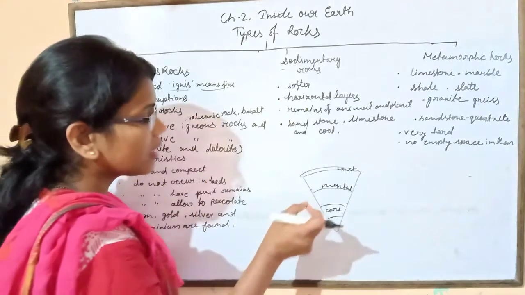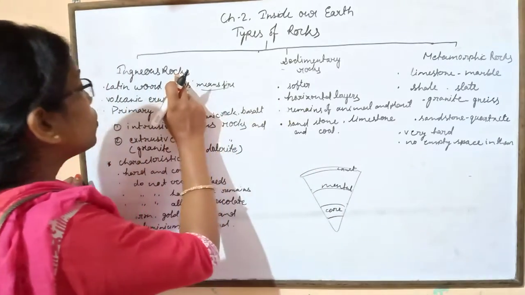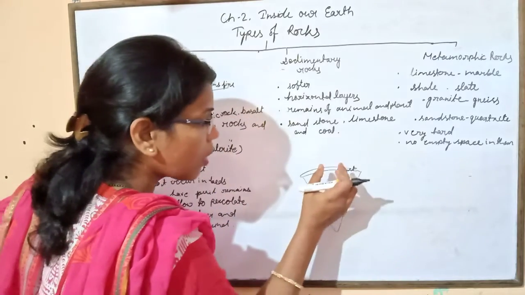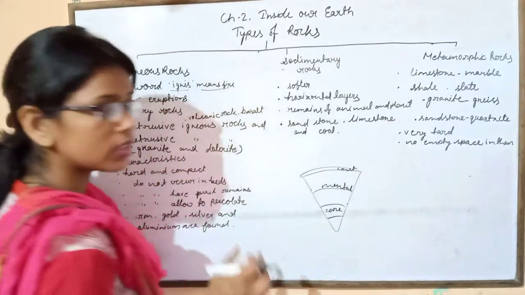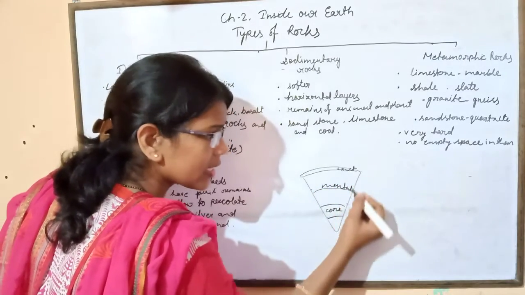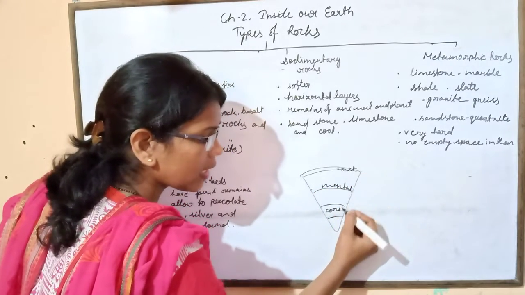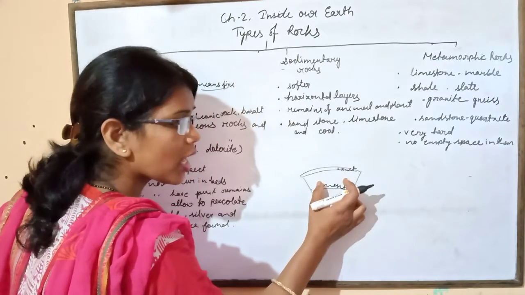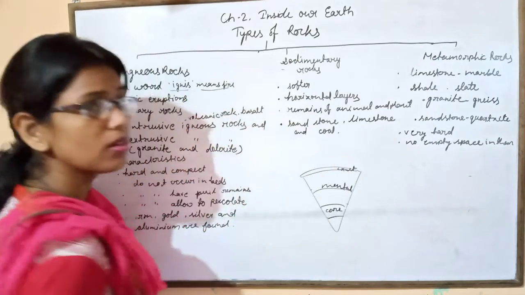Children, to know about the formation of the igneous rock, we have to come to the interior of the earth. We know that the earth's interior is divided into crust, mantle and core, and magma is found in the mantle.